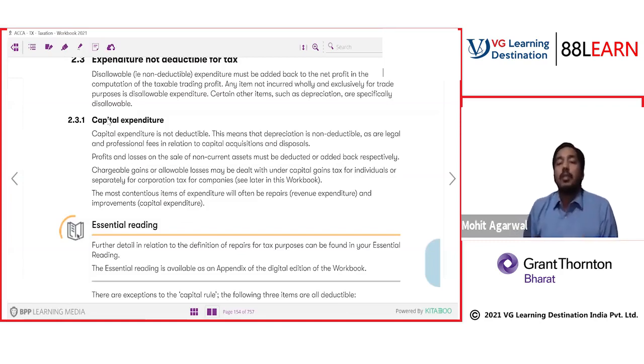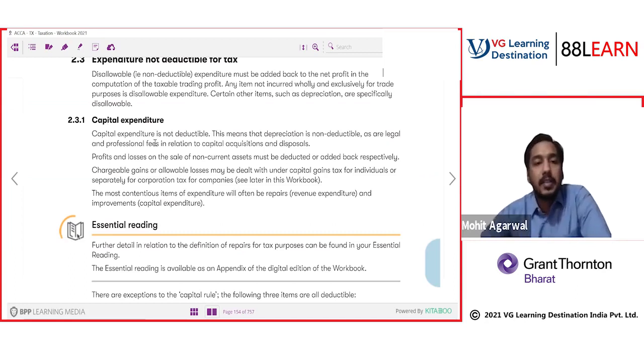Before reading from the book, there are 2 types of expenditure. One is capital, one is revenue. What do you think? Should capital expenditure be allowed or disallowed? Obviously, it should be disallowed. Capital expenditure should be disallowed. Only revenue expenditure should be allowed. So capital expenditure is not deductible.